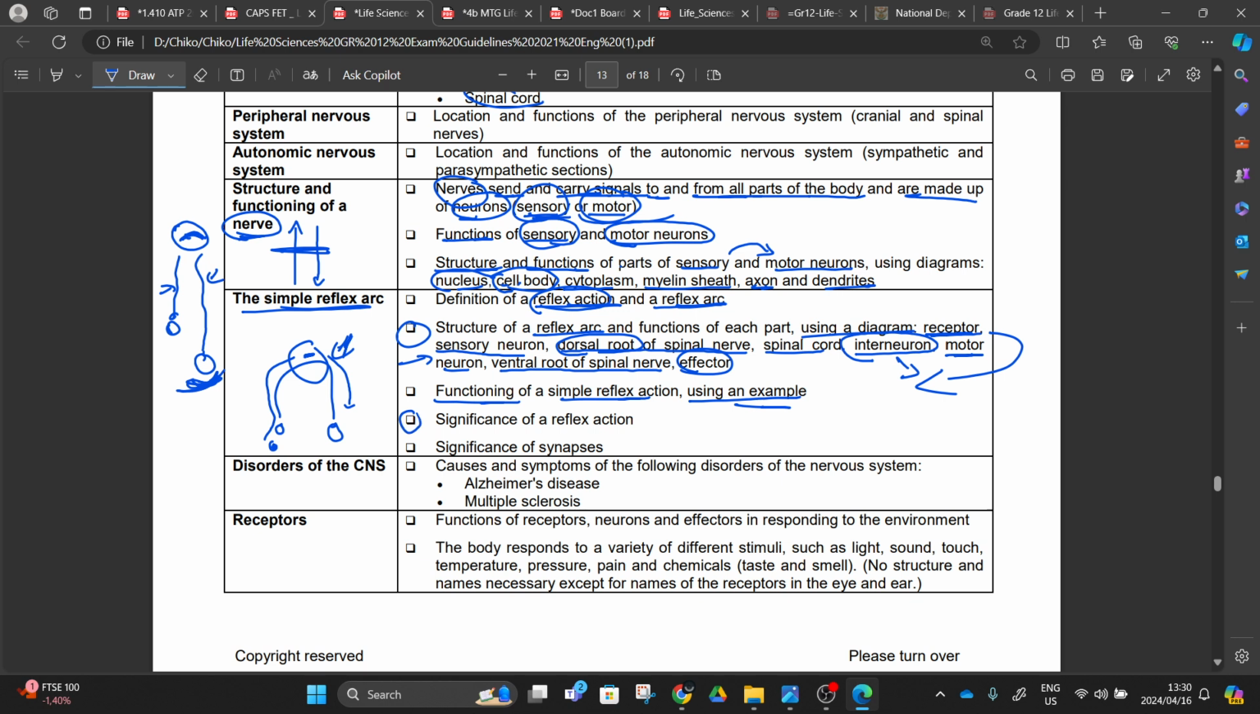And we also have to learn the significance of the reflex arc. Why is this reflex arc important to us, right? What is it that is bringing this reflex arc? You having a reflex action, how is that helping you, right? And then we also have the significance of synapses, right?